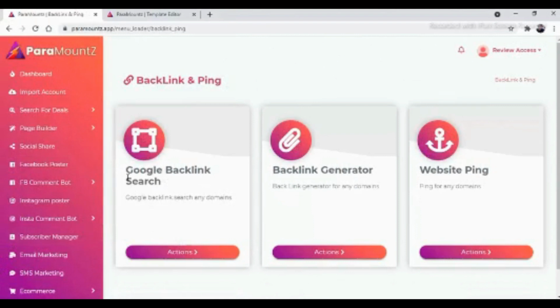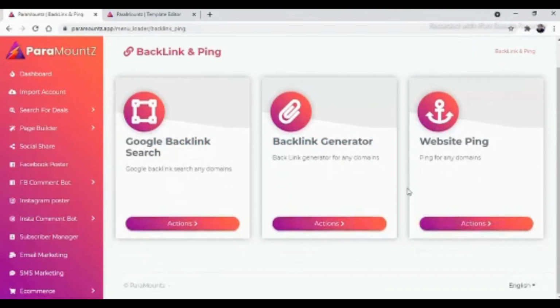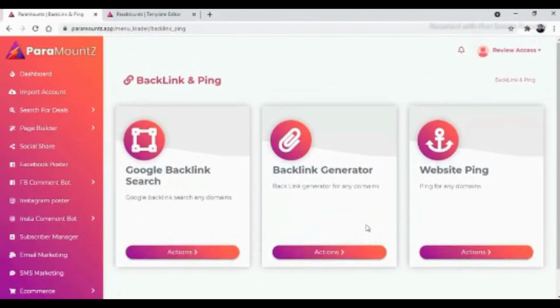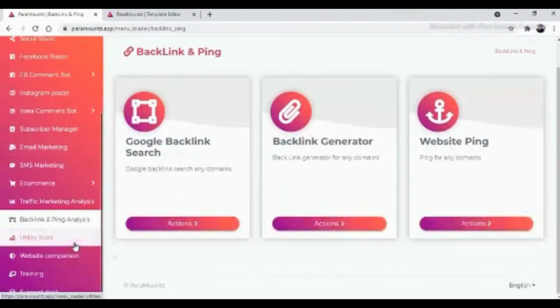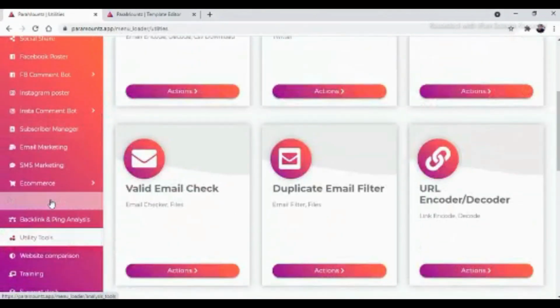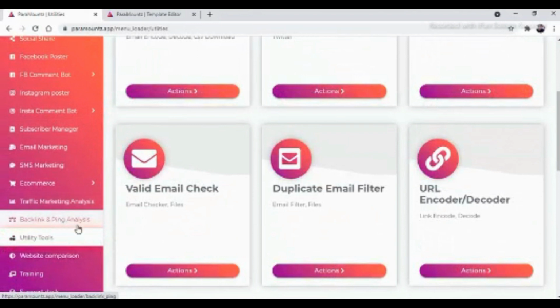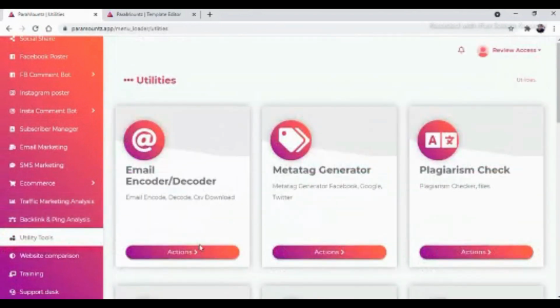Now there is backlink and ping analysis. Inside this, you will get the Google backlink search, backlink generator, website ping, all of this to improve your business. Then there is utility tool. Apart from the traffic analysis and backlink and ping analysis, there is utility tool.